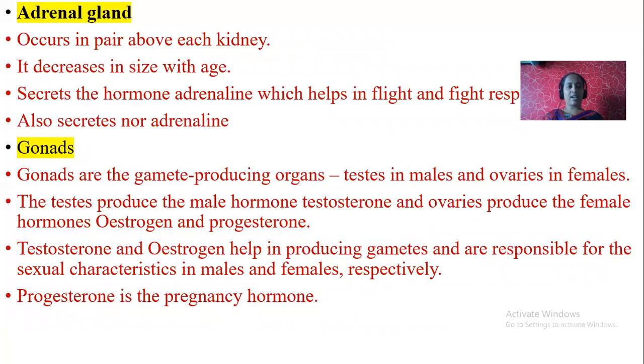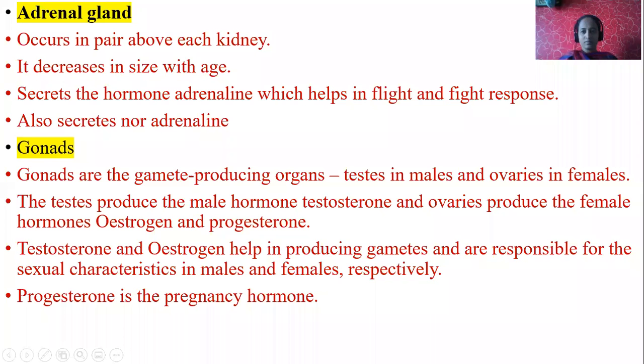Next, adrenal gland. Now let's study about the adrenal gland. What are adrenal glands? First of all, adrenal glands are endocrine glands present above the kidney. If this is a kidney, adrenal glands are present above the kidney like this. These are triangular structures. This is the adrenal gland. It occurs in pairs above each kidney.